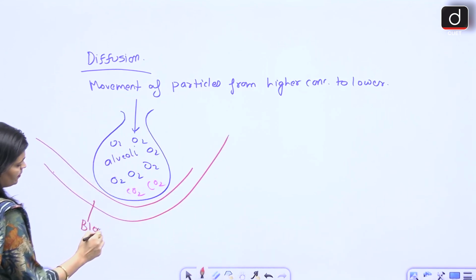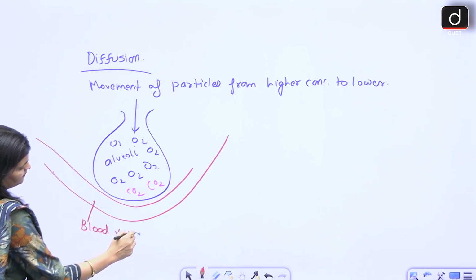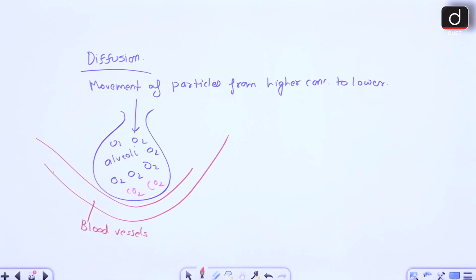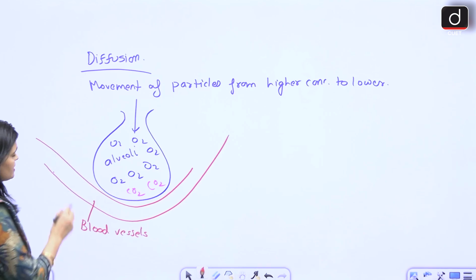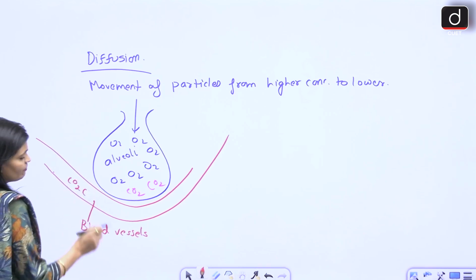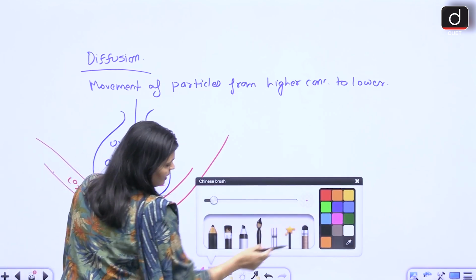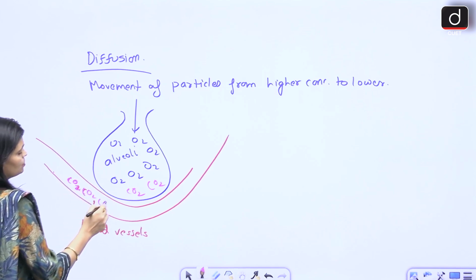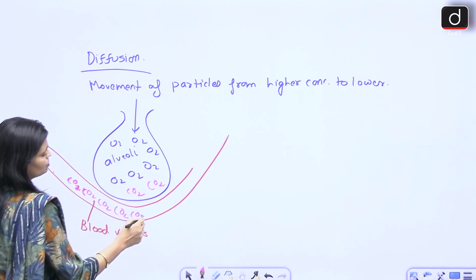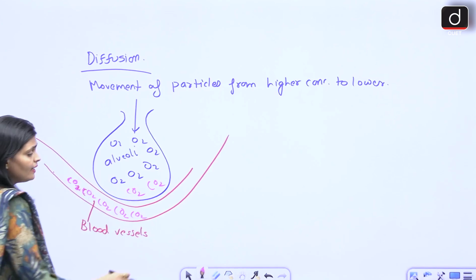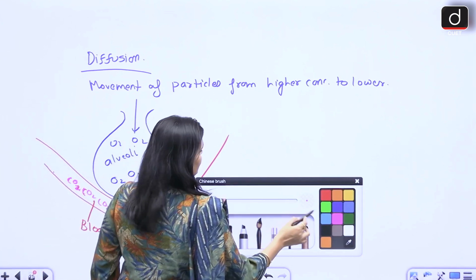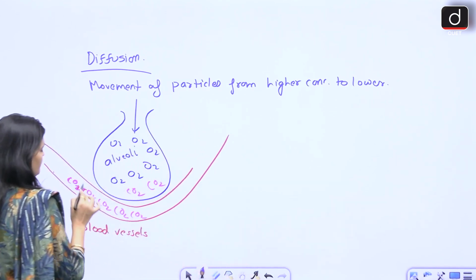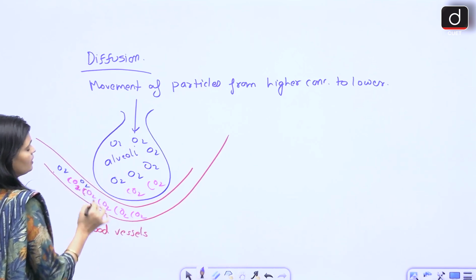This is blood vessels, right? Within the blood vessels, we have carbon dioxide in large amount. CO2, CO2, CO2, so much CO2 we have, and in the blood we have very less oxygen. ठीक है, ऑक्सीजन बहुत कम है.